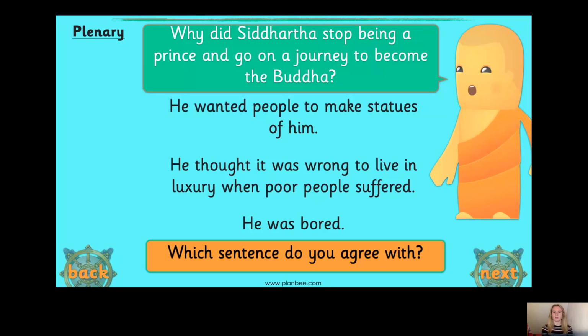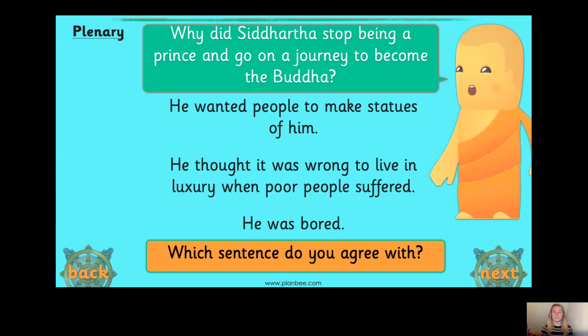But if you chose he thought it was wrong to live in luxury when poor people suffered, then you were correct. That is the reason why Siddhartha stopped being a prince and went on a journey to become the Buddha. So well done if you got that right.